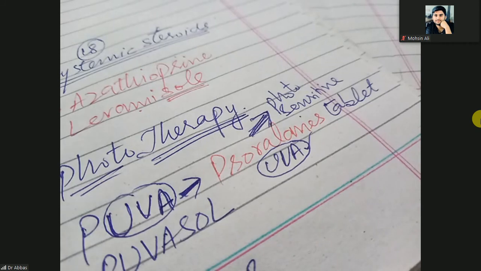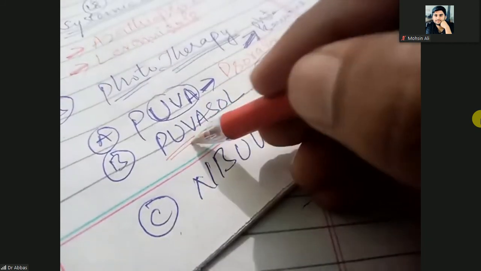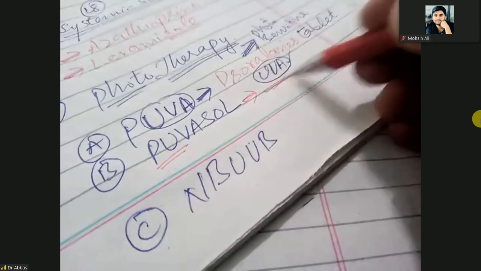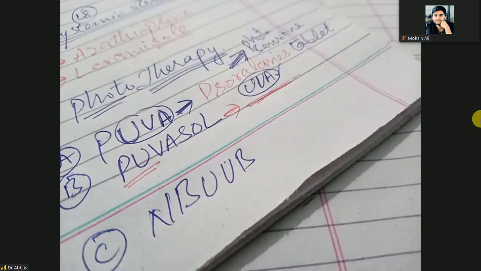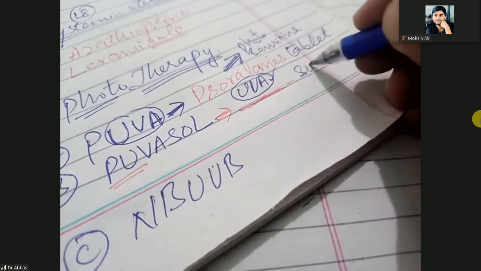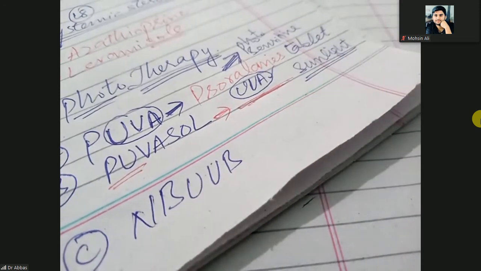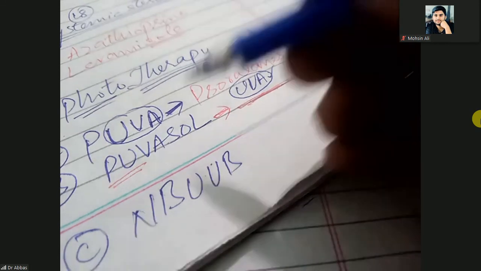Next one is PUVA sol. It means you will give the psoralen tablet, and then it is followed by sunlight. Sol means sunlight.